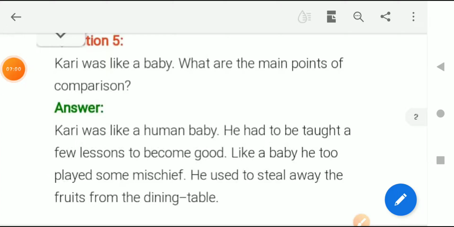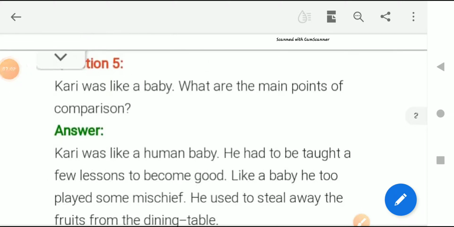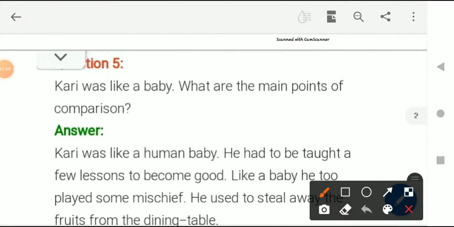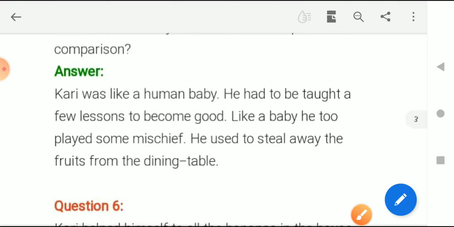Moving forward. Okay children, now let's discuss question number 5. Question number 5 is, Curry was like a baby. What are the main points of comparison? Okay, so we know that Curry, in the chapter, has been treated like a baby. So why? What was the reason for it? So let's see the answer first, then we will discuss it.